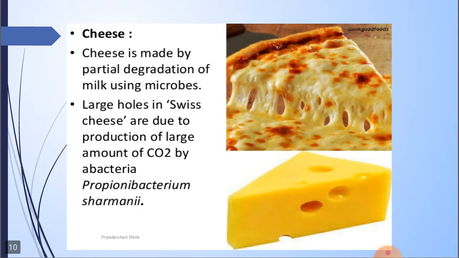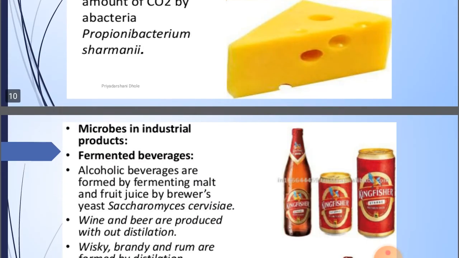After that, another example is cheese. It is made by the partial degradation of milk using microbes, and large holes in Swiss cheese are due to the production of a large amount of carbon dioxide by a bacteria, which is Propionibacterium shermanii. You can see these large holes in this cheese because of the release of carbon dioxide.